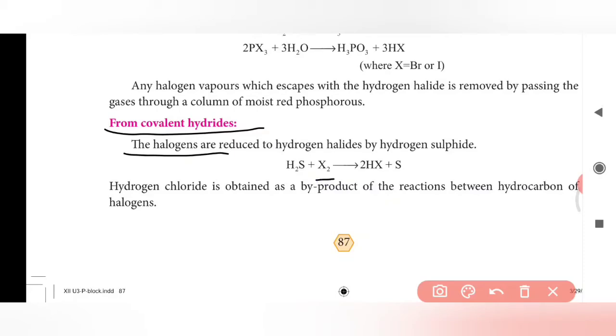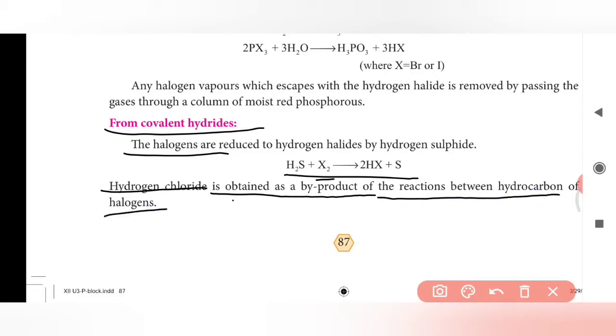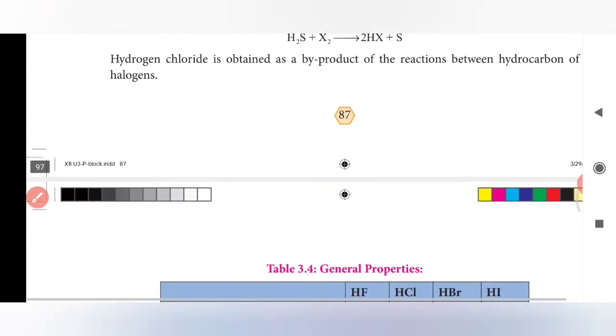This is a reaction between hydrogen sulfide and halogen to make the hydrogen halide along with the elimination of sulfur. Hydrogen chloride is obtained as a byproduct of the reaction between hydrocarbons and halogens. Hydrocarbon is nothing but HC. All alkanes or benzene rings are also called hydrocarbon compounds. Hydrocarbon means it contains only hydrogen and carbon.